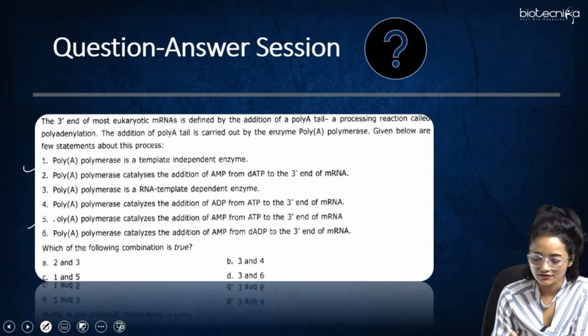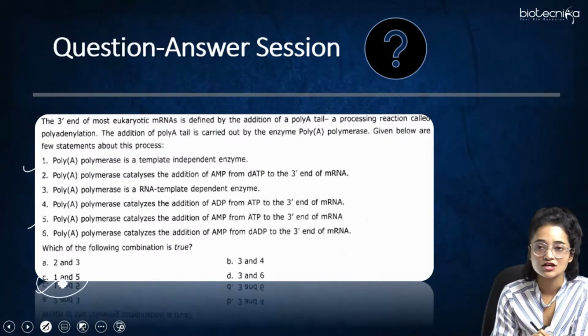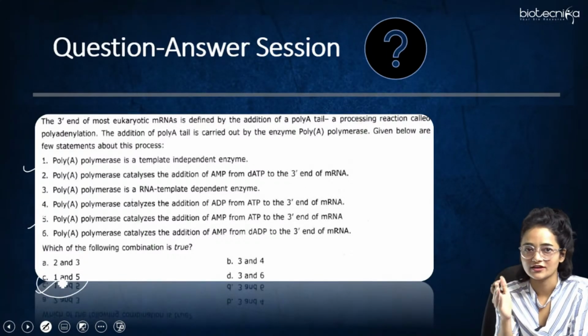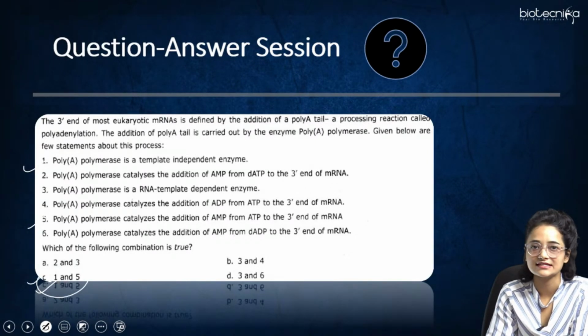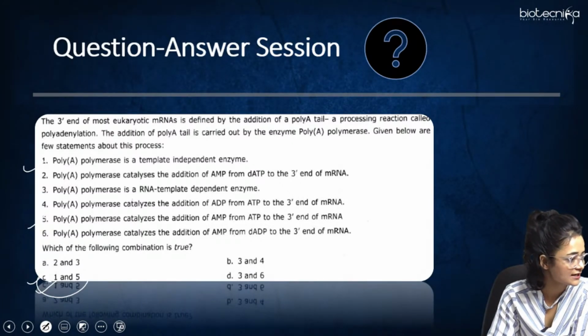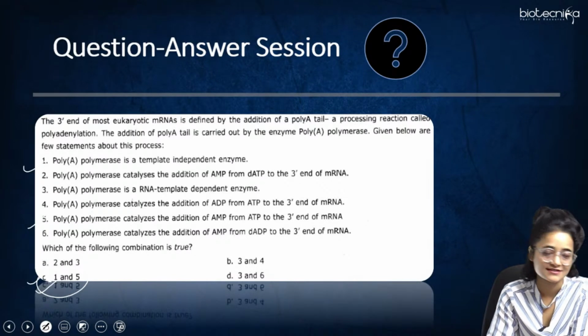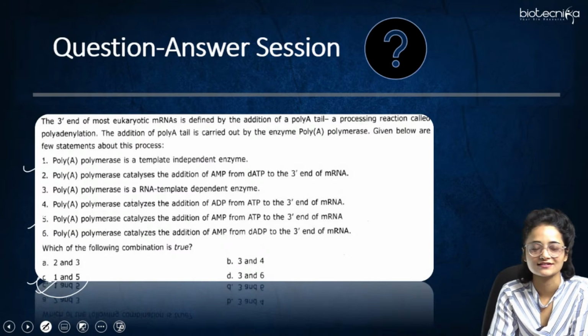Option 1 is correct and option 5 is correct, so regarding this question, the correct option would be option C. I hope all of you got clear with this. Also, it uses ATP as a substrate for binding. Yes, Mahima, correct. This was a very easy question, I guess, for all of you.